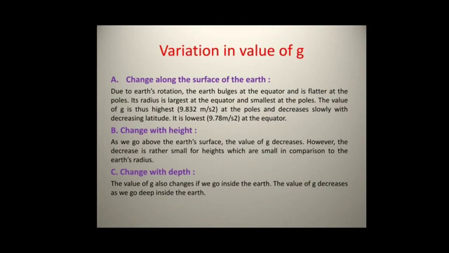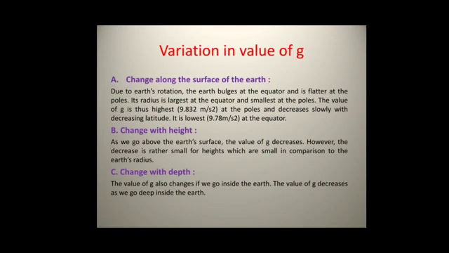Change along the surface of the earth. At the equator, the radius of the earth is largest, that is, the distance of a point on the surface of the earth from its center is maximum. Therefore, the value of g is minimum at the equator. On the other hand, at the poles, the radius of the earth is smallest, that is, the distance of a point on the surface of the earth from its center is minimum. Therefore, the value of g is maximum at the poles.